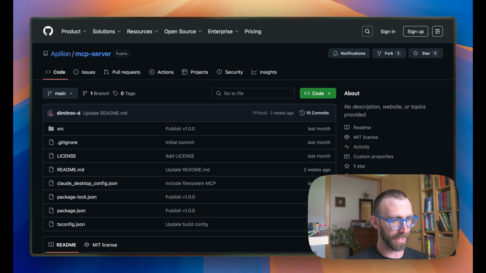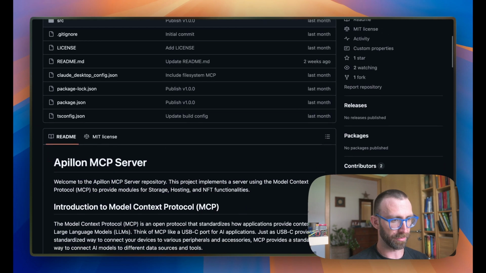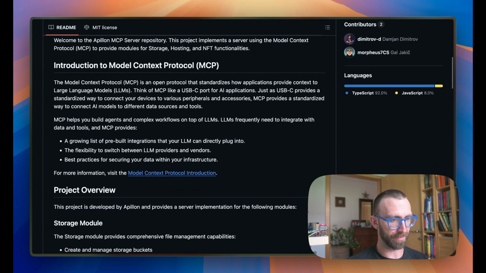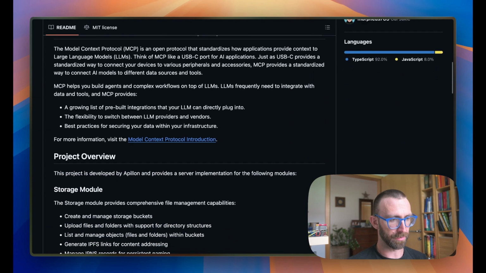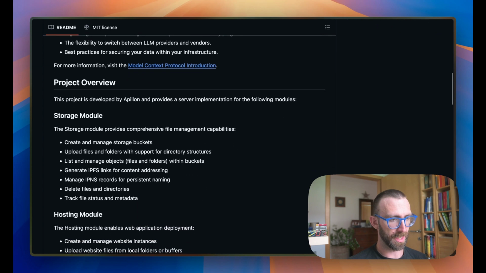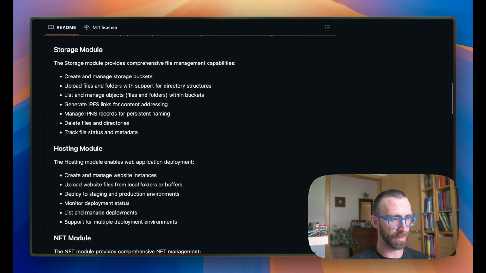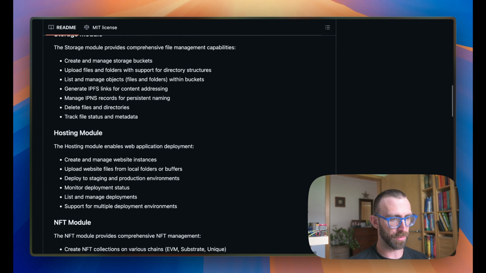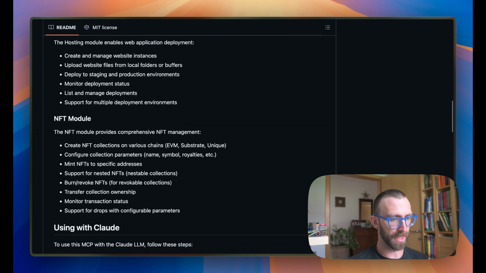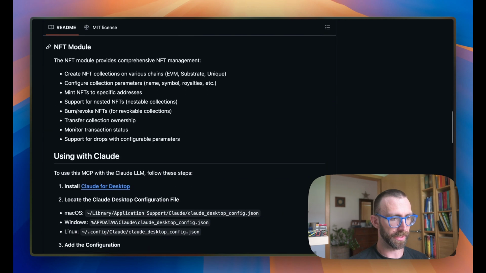If we scroll down a little bit, you have a general introduction on MCPs once again, then you have project overview, and then we go into specifying which specific tools we have enabled for you. The tooling is divided into the storage module, the hosting module, and the NFT module. And then we also provide a section on how to use it with Claude.